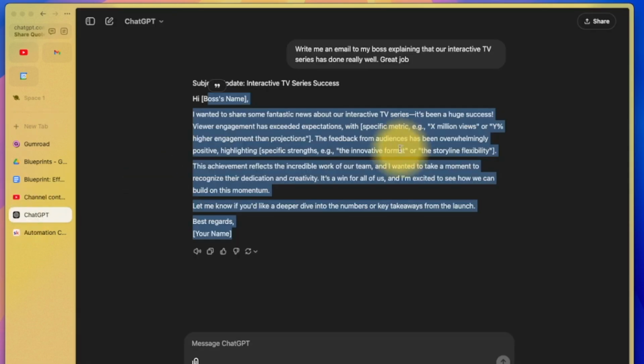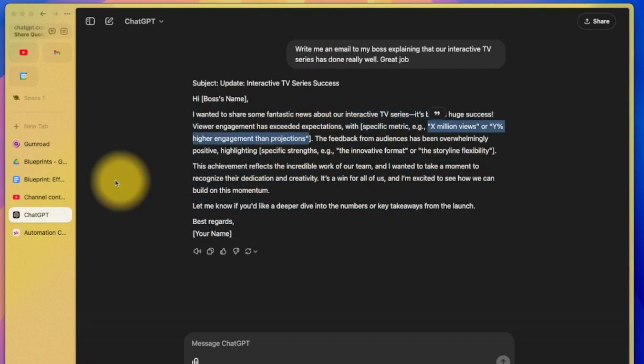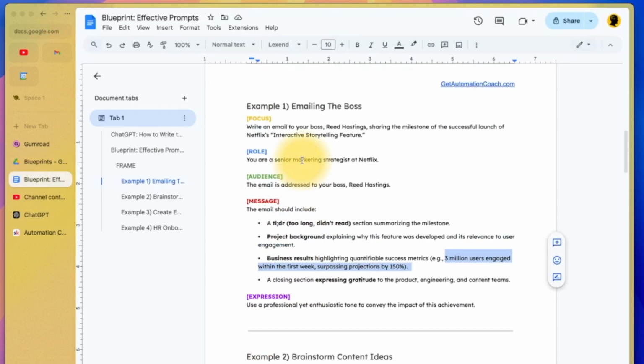Going back to our basic email, it put this in as a template, but we didn't tell it what to write. So that means we have to go back and edit it and look stuff up. But if we spend a little bit of time thinking about our prompt at the beginning, we can get a much better result straight away. Lastly, we have something called expression. You can think of this as tone of voice. Use a professional yet enthusiastic tone to convey the impact of this achievement.